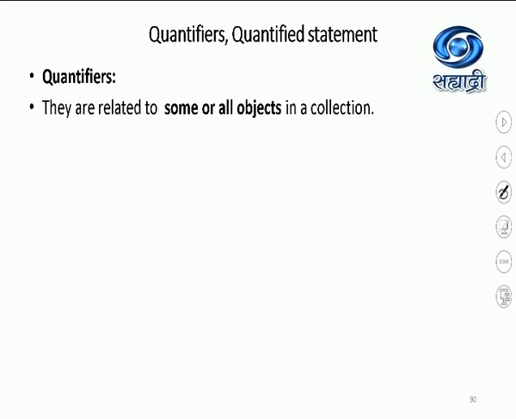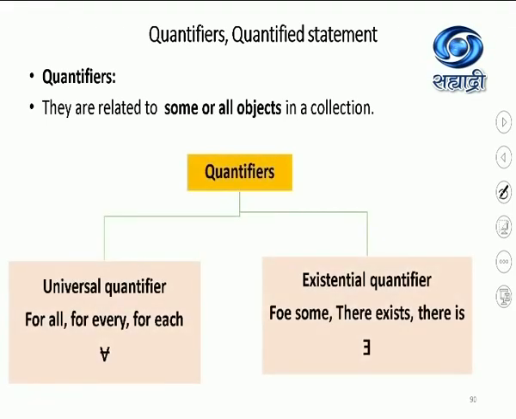Now how do we relate? Let's understand. There are two types of quantifiers. Universal quantifier, where the verbal words used in the verbal statement are for all, for every, for each, and the symbol is a capital inverted letter A. And there is another quantifier, existential quantifier, where the verbal words used in the statement are for some, there exists, or there is, and the symbol used for it is the mirror image of capital letter E.